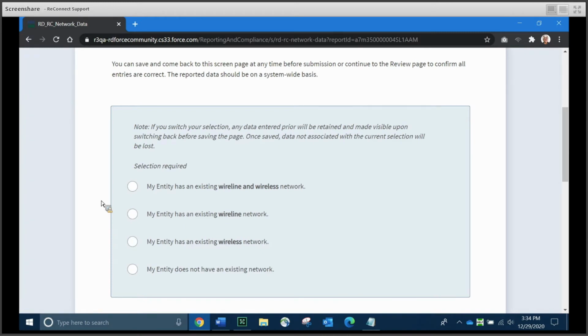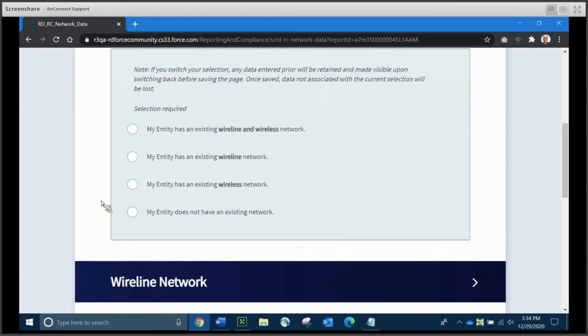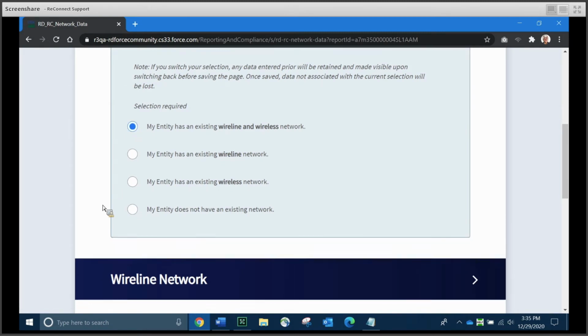The second is my entity has an existing wireline network. The third is existing wireless network. And the fourth is does not have any existing network. Again, if you click that fourth button, everything's going to be grayed out. You'll just be able to scroll to the bottom and click Save and Continue.